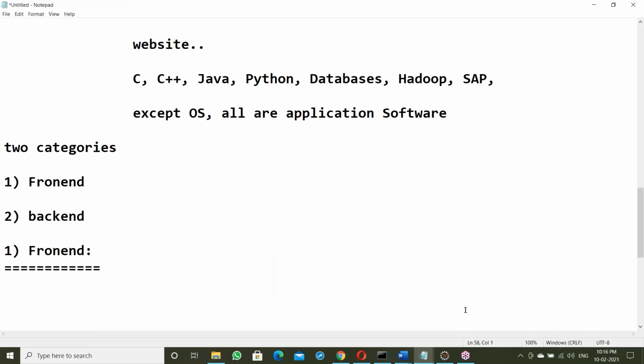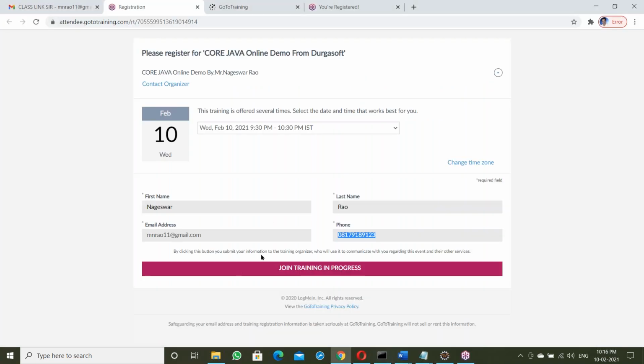So what is happening? The front end is taking data from users. Here we are providing that information, right? So we are the end users. We are using this application, Go to Training. Who is using it? We are. So we are the end users of this Go to Training application. This form is collecting data from the end users, from us.